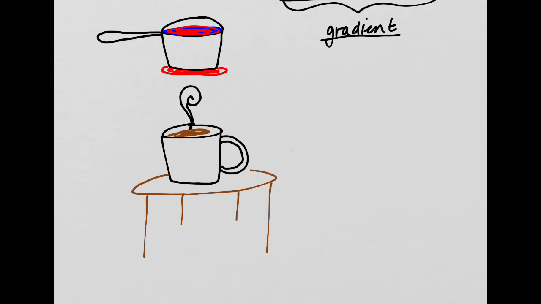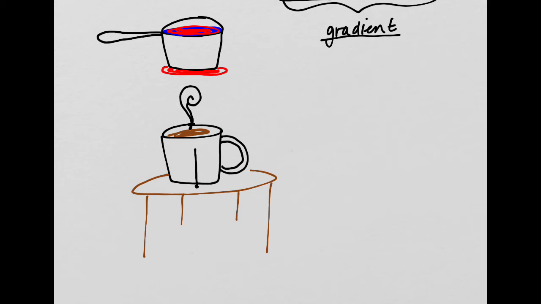Okay? Over time, all of the heat associated with this tea is going to be transferred to the cooler table, right? So the tea does get cooler, but it's because it's transferring its heat to the table. The table isn't transferring its cold to the hot tea, right?